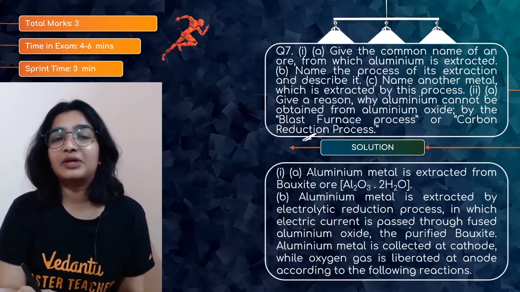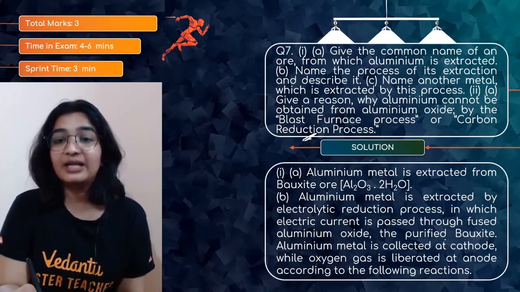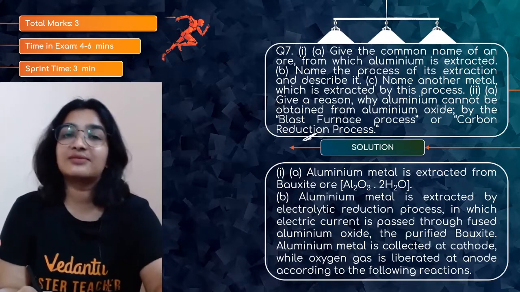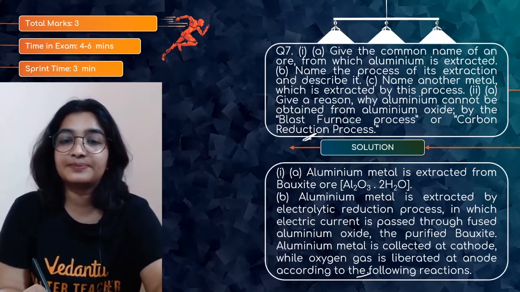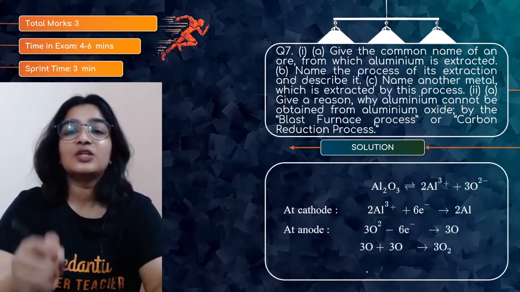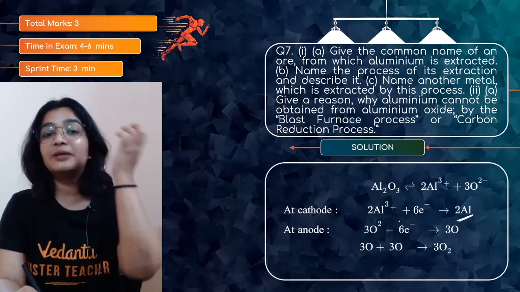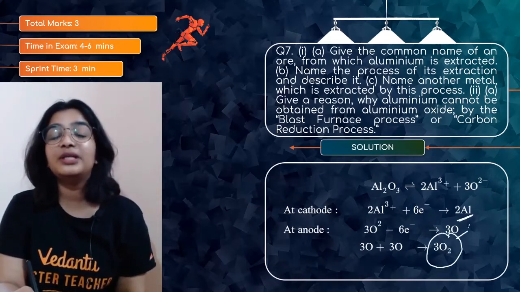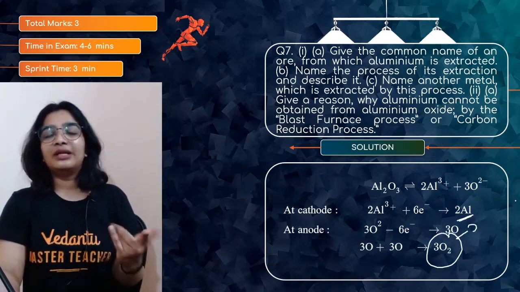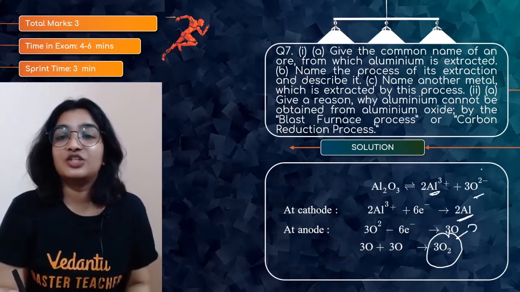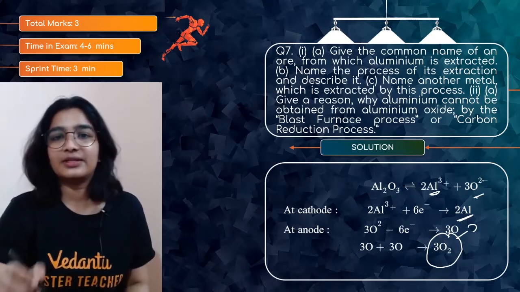Along with that we have to add fluorospar and cryolite. Aluminium metal will be collected at cathode and oxygen gas will be liberated at anode. So at cathode, Al3+ plus 3 electrons gives aluminium. At anode, oxygen will be liberated. Al2O3 when it dissociates you will get Al3+ and O2- ions, right?